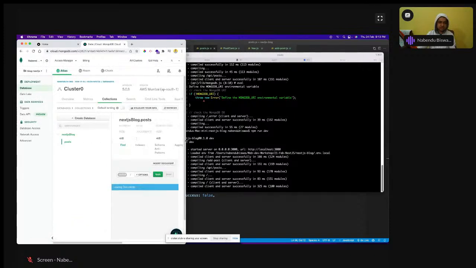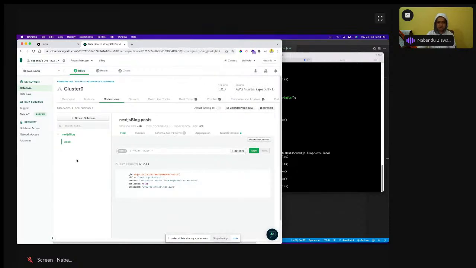And see, the data is also stored in the database. So this is how our MongoDB database is. It is like a JSON format. It is not like your traditional database. So this is how easy it is. So yeah, it is done. Okay, so the data is also getting saved.